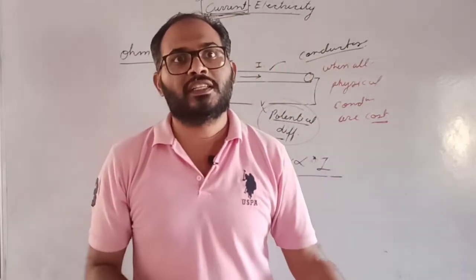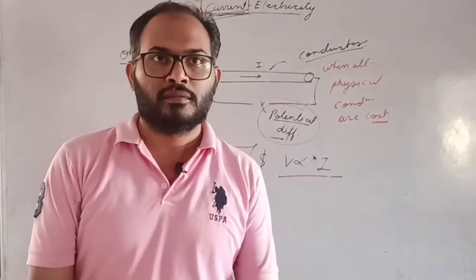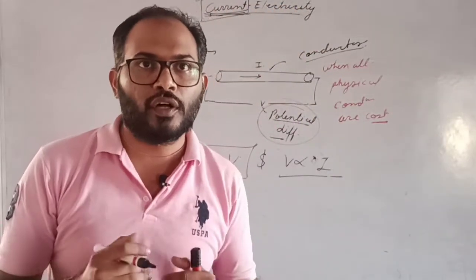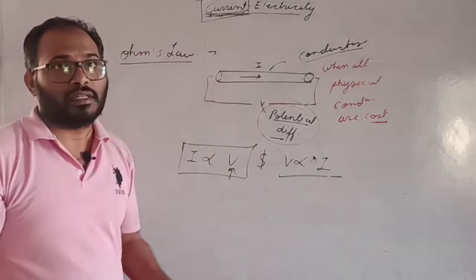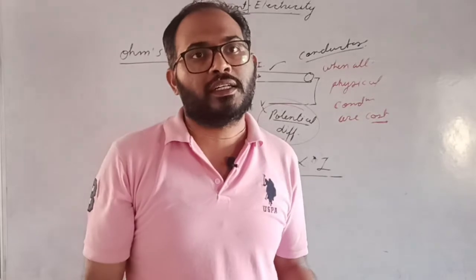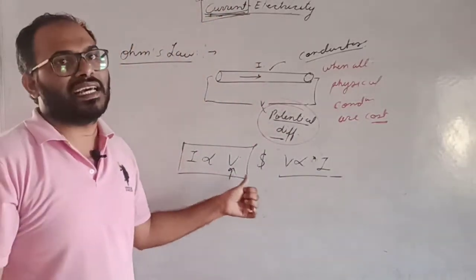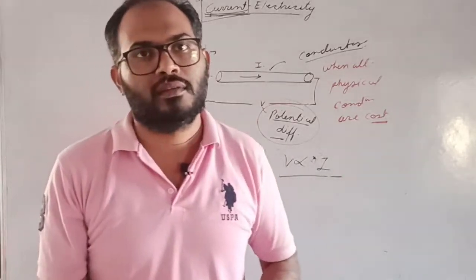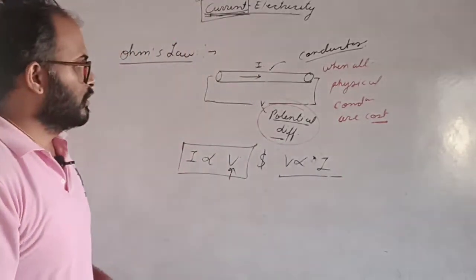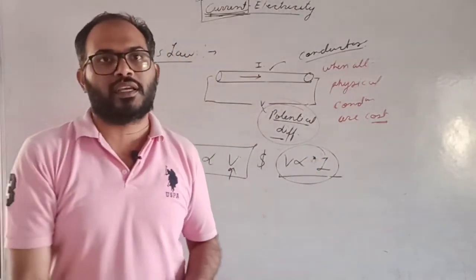Without potential difference, the current does not flow in the conductor. Is that clear? First of all, we have applied the potential difference and then the current will flow in the conductor. That's why we can say that I is directly proportional to V, not V is directly proportional to I. Is that clear? That's why most of the books prefer that V is directly proportional to I.